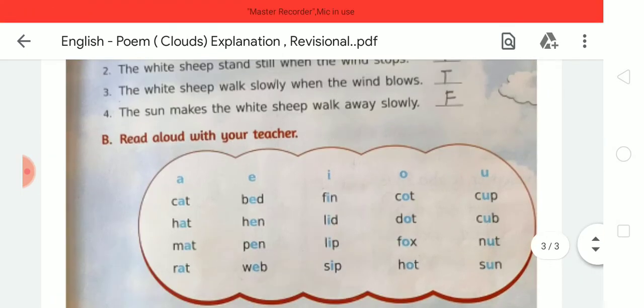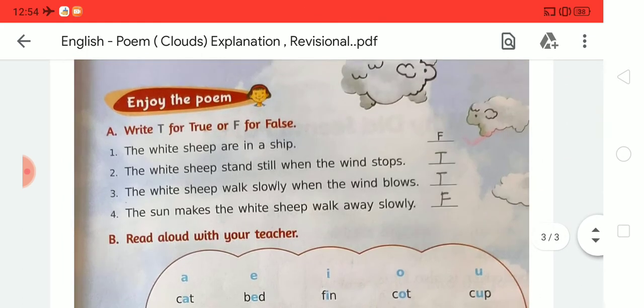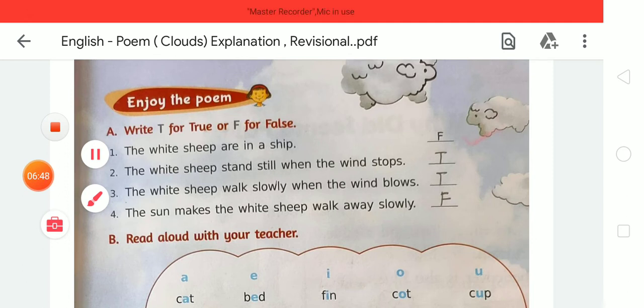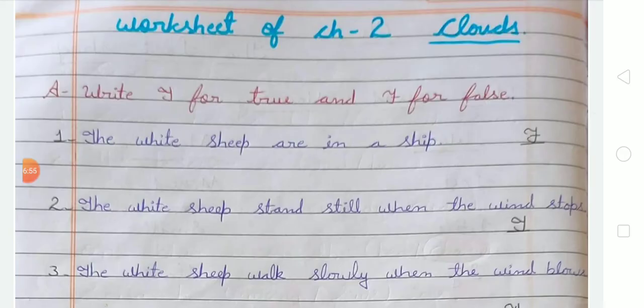these given words. Now students, you have to write these given exercises in your notebook. So for that you all take out your notebooks and mention the date of today, and let's start writing these exercises in your notebook with good handwriting. Okay students. So dear students, first of all you have to write the poem, and after that you have to do the exercise, that is exercise A.